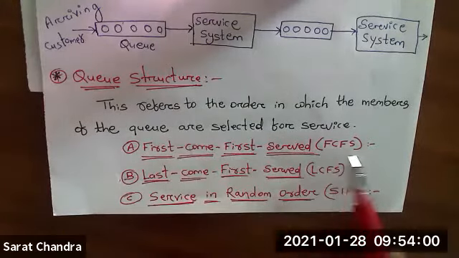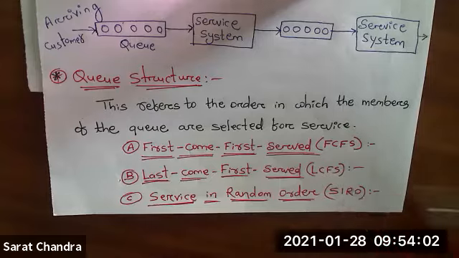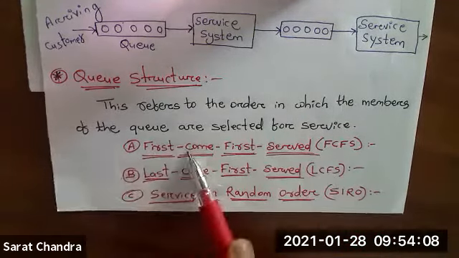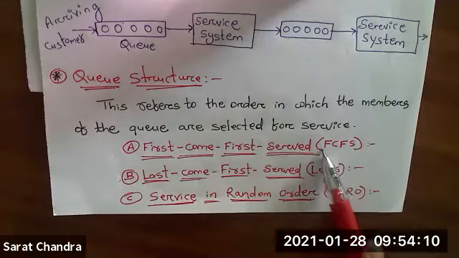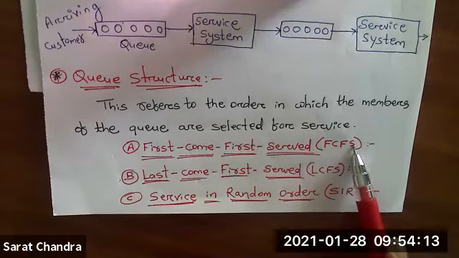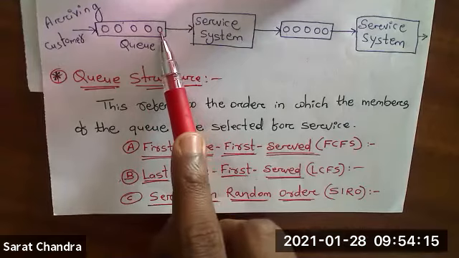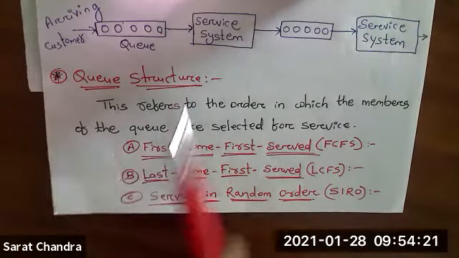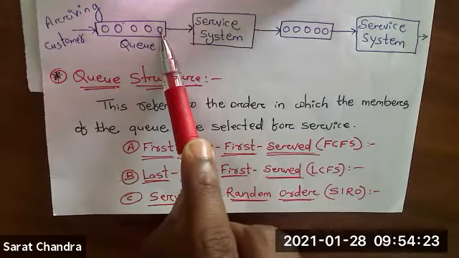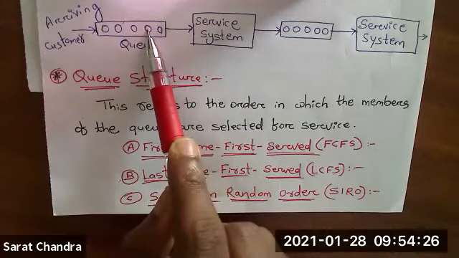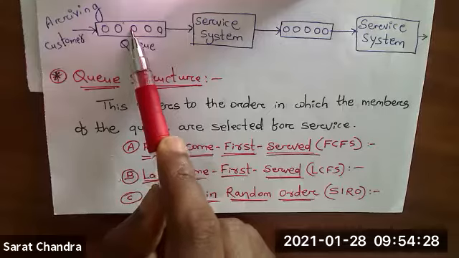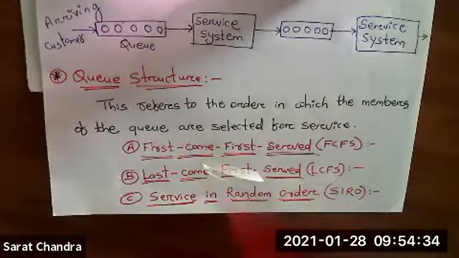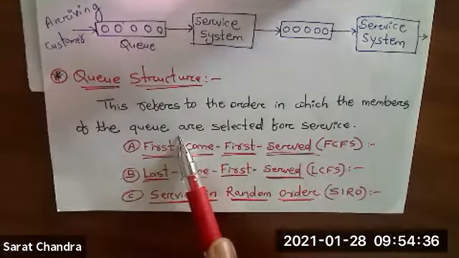Based upon that, we have 3 types of queue structure. One is FCFS. What is the full form? First come, first serve. Out of these 5 people, suppose these people came first. If we follow this queue structure, we first provide service to this person, then to the second person, then the third, then the fourth, then the fifth person.